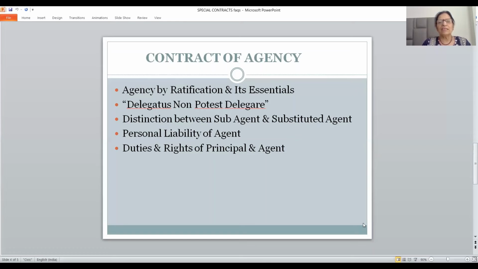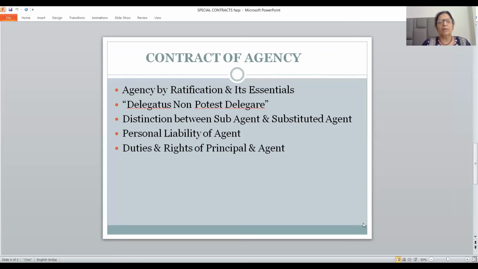And now the question arises, what are the requisites of valid ratification? What are the essentials of valid ratification? So friends, there are 12 points which have been provided under sections 196 to 200 of the ICA 1872. You will have to write these points and explain with the help of examples or case laws. 10 to 12 points. The points may be: ratification can only be of valid contracts.